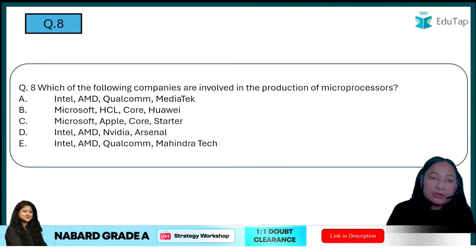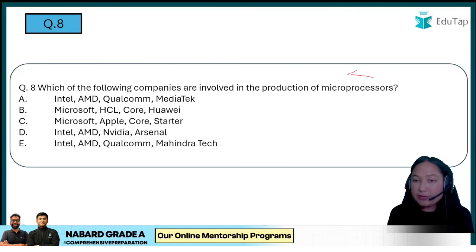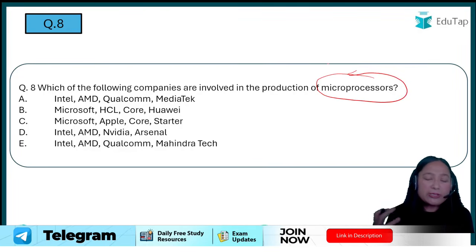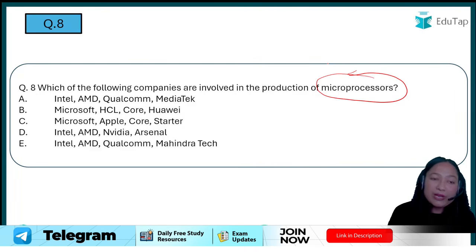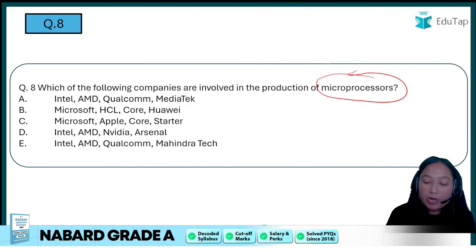Okay, now question number 8, which of the following companies are involved in production of microprocessors? Another very important thing, microprocessor. Okay, so companies you will have to tell, in this a little bit of presence of mind is required. So if your options are Intel, AMD, Qualcomm, MediaTek, Microsoft, HCL, Core, Huawei, Microsoft, Apple, Core Starter, Intel, AMD, Nvidia, Arsenal, Intel, AMD, Qualcomm and Mahindra Tech.